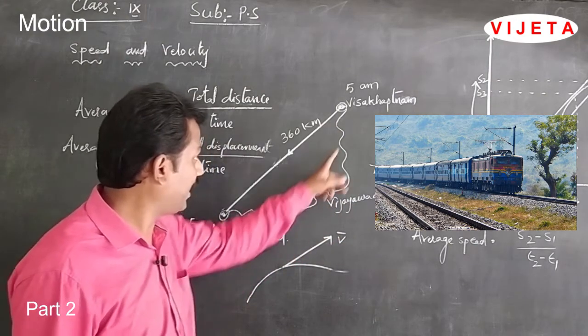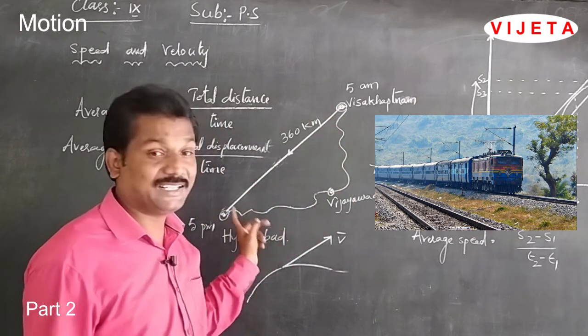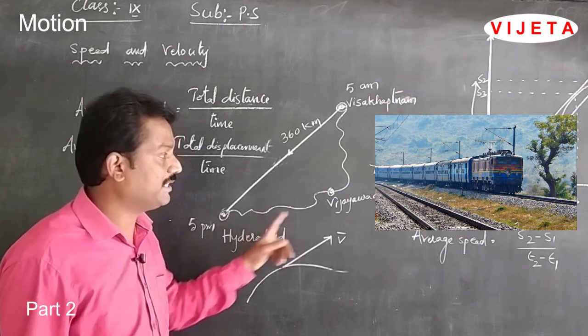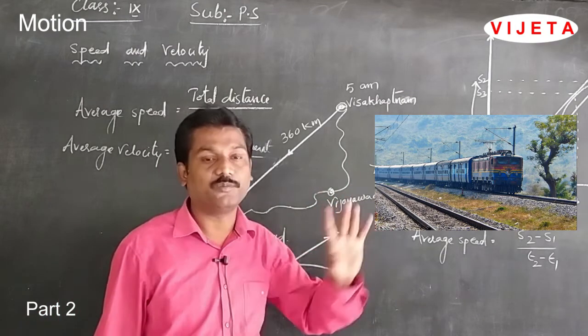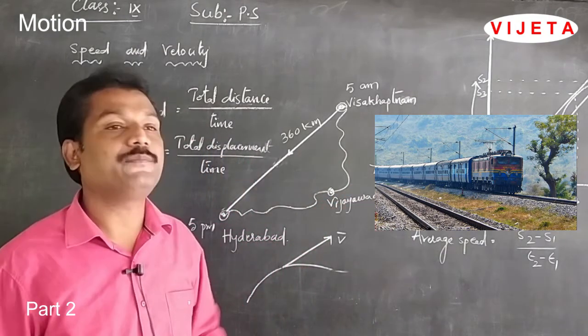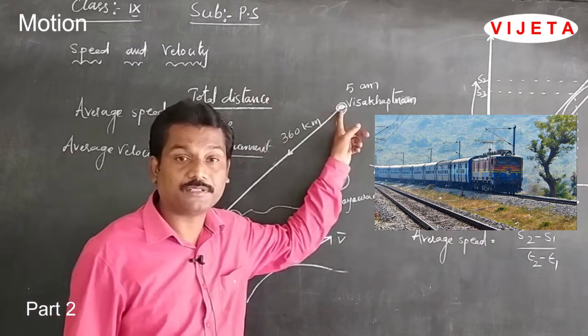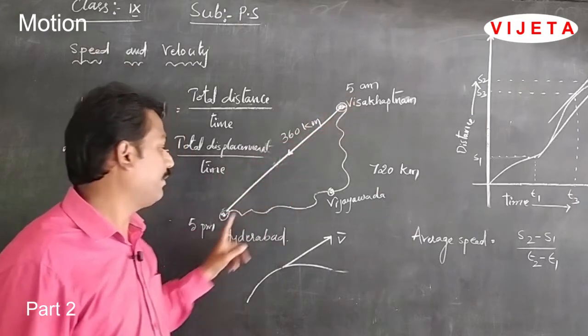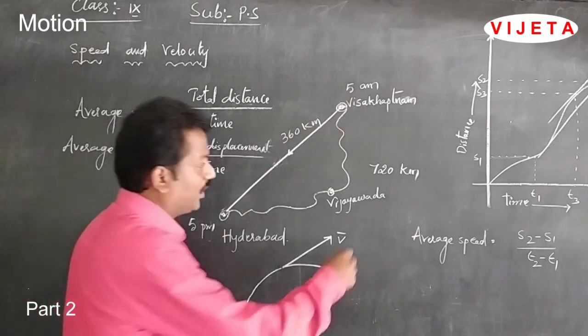The total path covered, that means the distance between Vishakhapatnam and Hyderabad, is 720 kilometers. The time taken is 5 AM to 5 PM, that is nearly 12 hours.